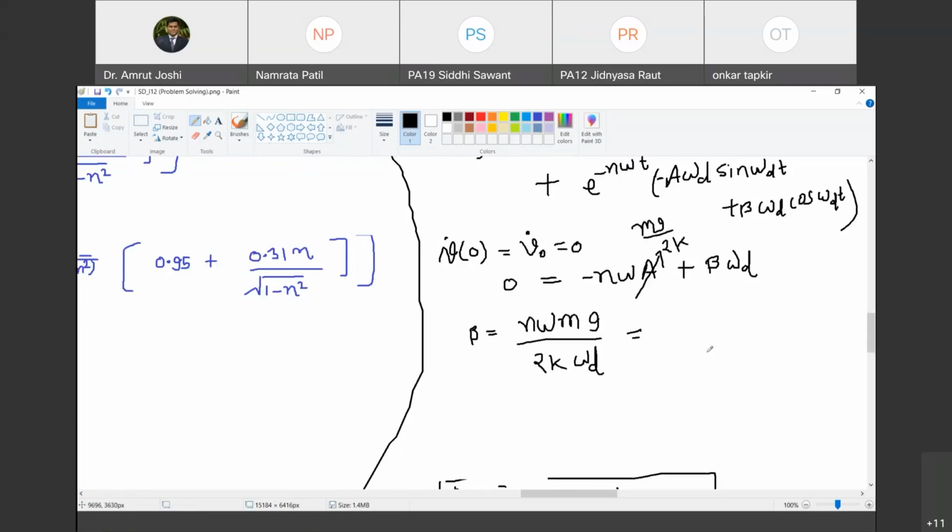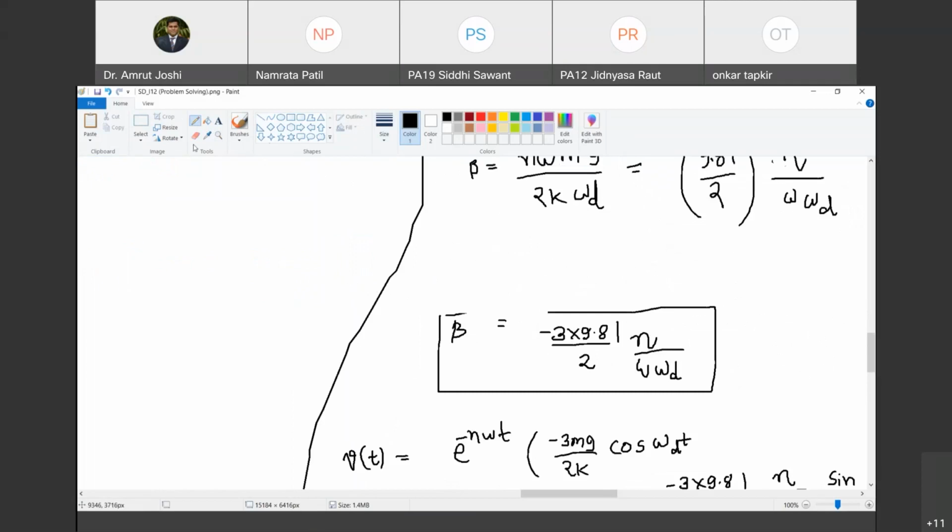Then this will become omega square. So it will be 9.81. Is that right? 9.81 divided by 2. सही है ना? 9.81 divided by 2, eta upon omega omega d. Finally, eta upon omega omega d. Substitute those values here.